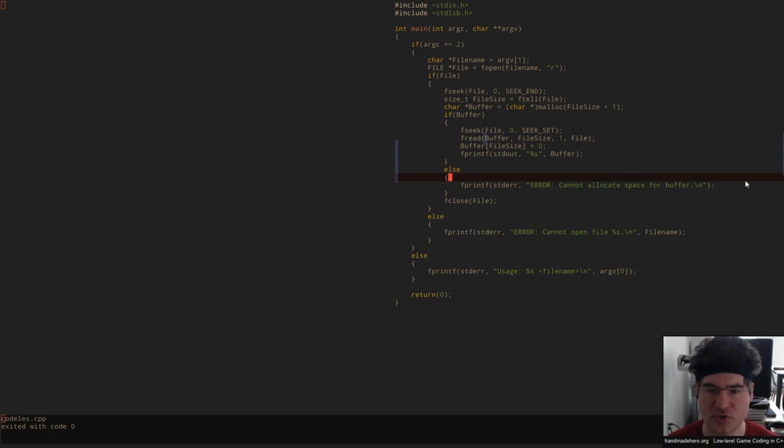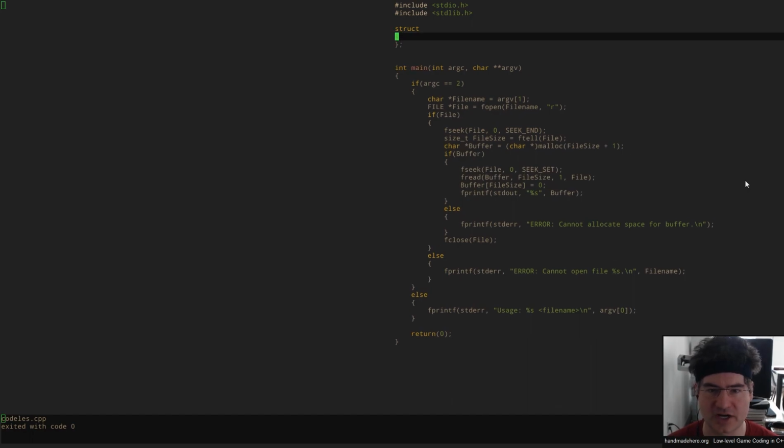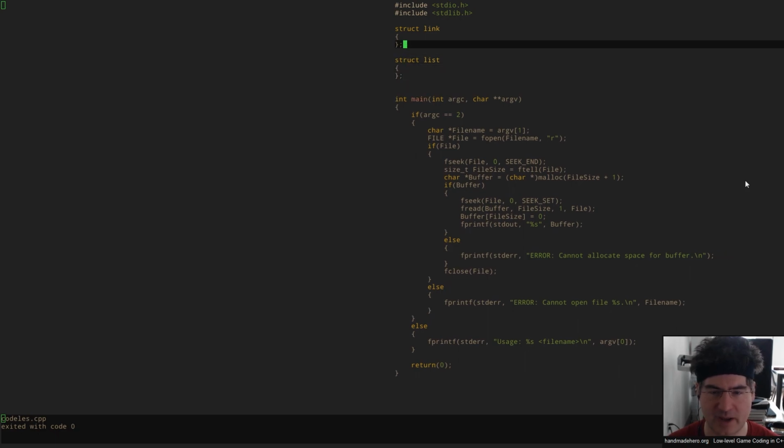What I want to do here is get into the fundamentals, all right? We've got something. Let's make a linked list of all the lines in this file, all right? So I want to see you creating a structure. I don't want to see any classes, none of the C++ nonsense. I don't want to see anything virtual. I want to see actual code that a CPU can execute. None of this strip crap. All right, we're going to go into that struct. We're going to create a link, and then we're going to create a list so that we've got both of them.